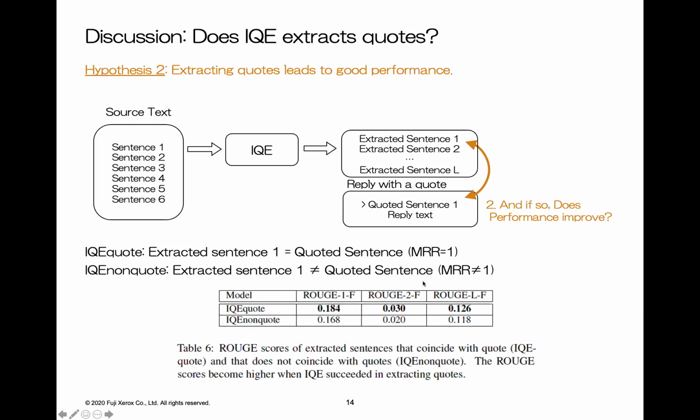Next, we verify the second hypothesis. Does quote extraction improve the performance of summarization? To verify this, we separate data where IQE succeeded in extracting quotes and otherwise. The former we call IQE quote, and the latter we call IQE non-quote. The result shows the performance is better when our model succeeds in quote extraction. This result supports that quote extraction leads to good summarization.